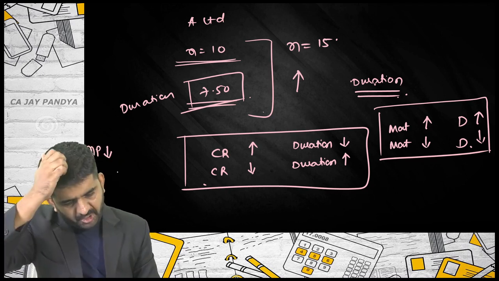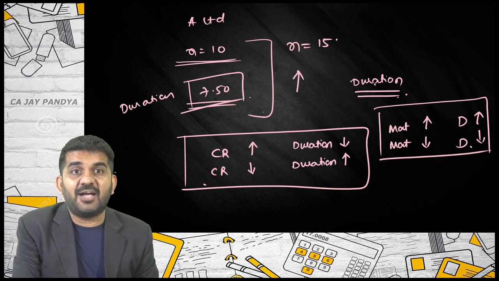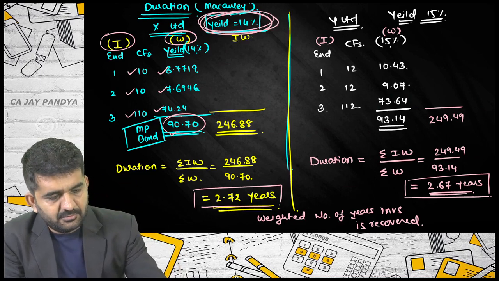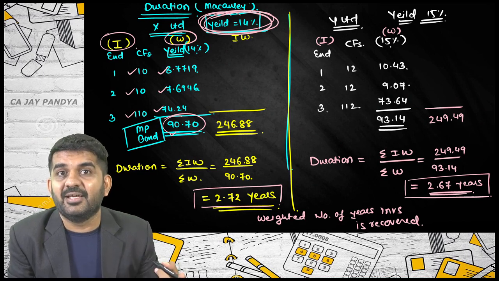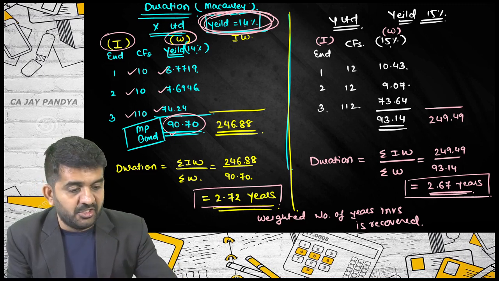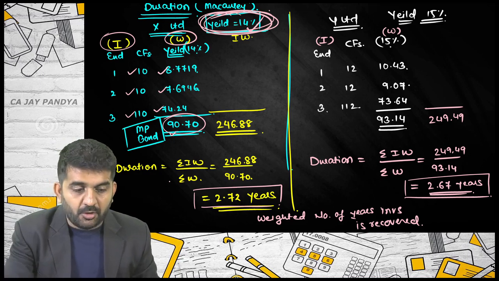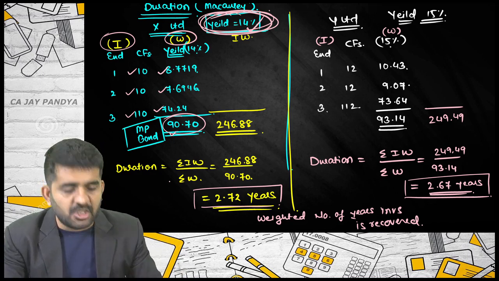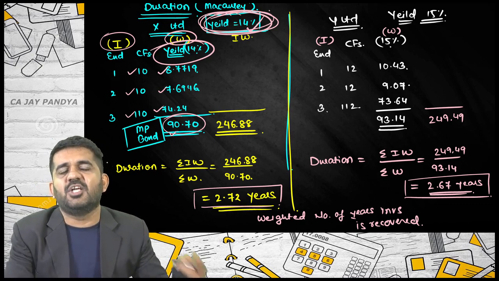Did you get it or not? See, market price is taken into consideration while calculating duration. Yield is based upon what you are actually earning. If your market price decreases, your yield will increase. Then you cannot discount it at 14% again. So yield is dependent upon market price and the duration of the bond is dependent upon yield. So you cannot say that market price is nowhere considered while finding out duration.